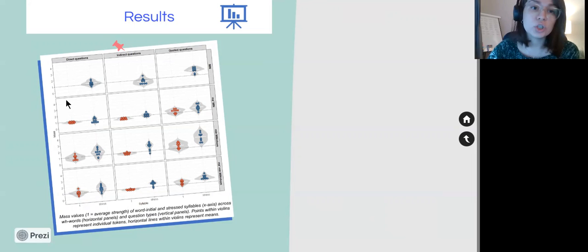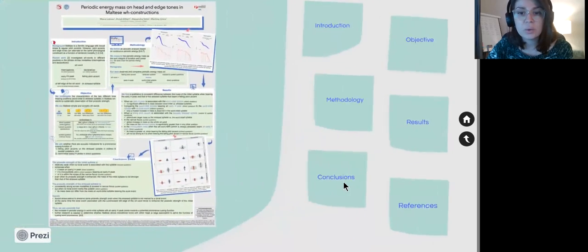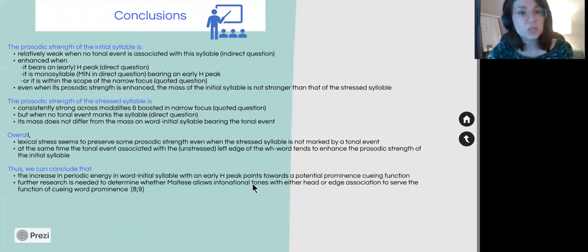And a last point that we should mention is the monosyllabic case, where mean is always lexically stressed. And when it is marked by the word initial H peak, its mass is stronger compared to when it is characterized by a falling pitch accent, but still in the quoted question, the mass is stronger. So we could conclude that the prosodic strength of the initial syllable is relatively weak when no tonal event is associated with a syllable, but it is enhanced when it bears an early H peak, and of course in the case of the narrow focus.